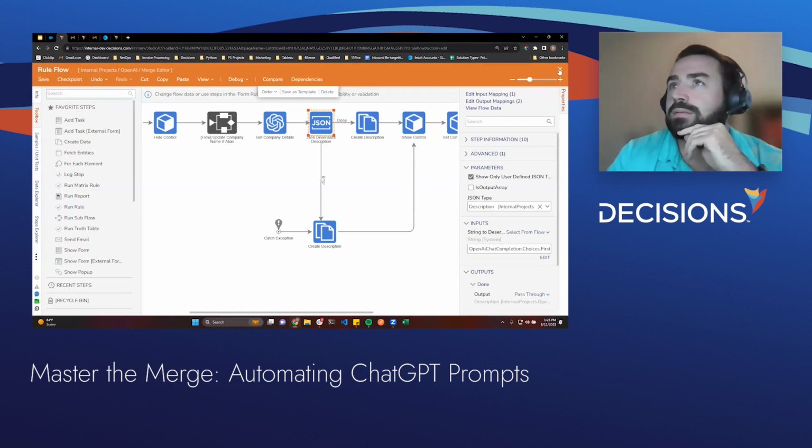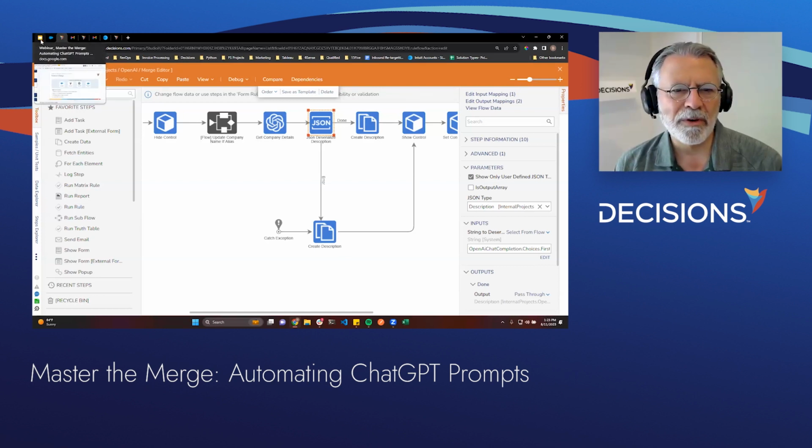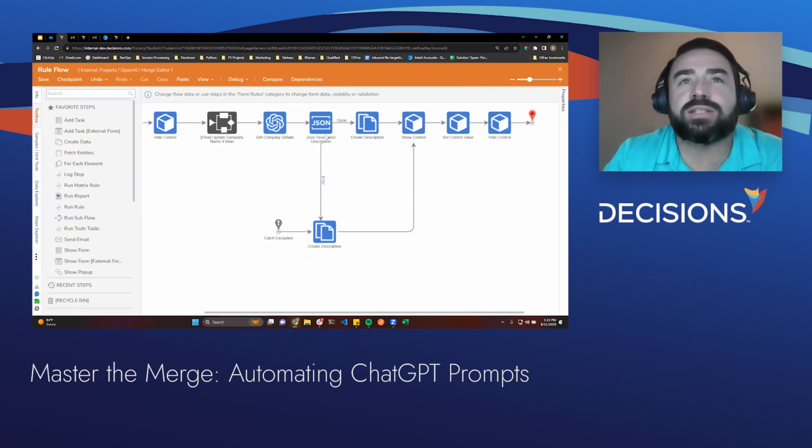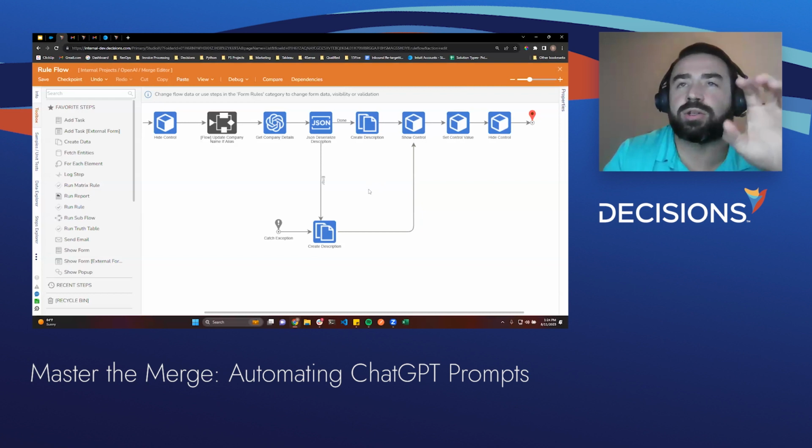Anything else you'd like to add? Yeah, Derek. So, sometimes with ChatGPT, you run into those timeouts or whatever. How do you handle that? Yeah, it's a great question. In this use case, we're just handling the exception, so the end user will know there was an error.